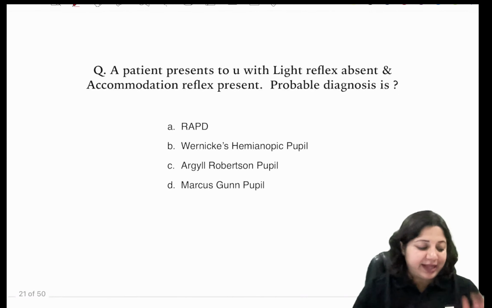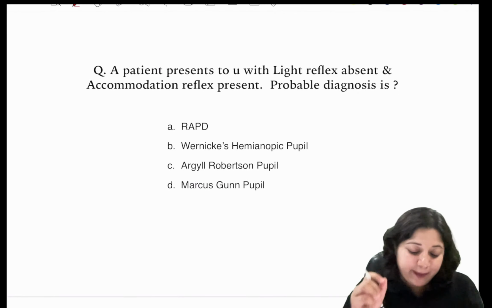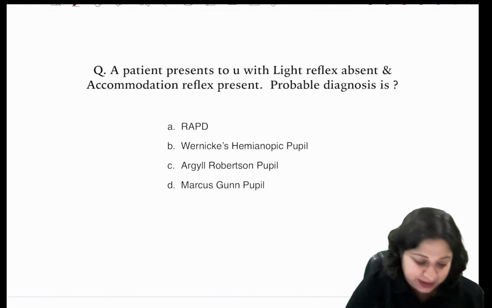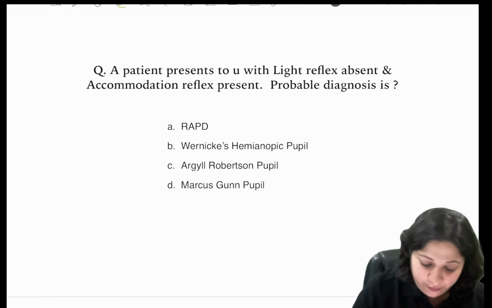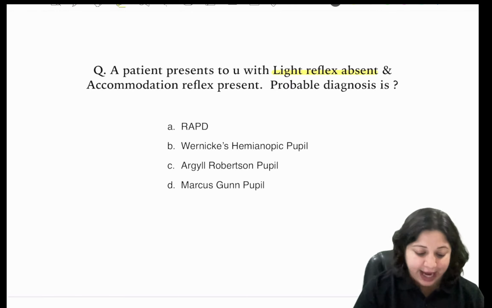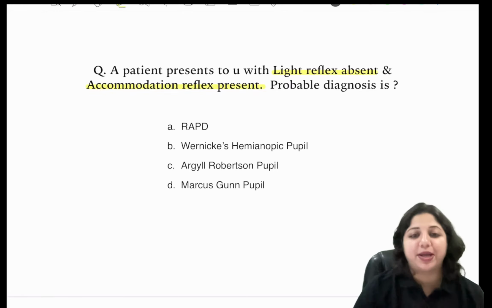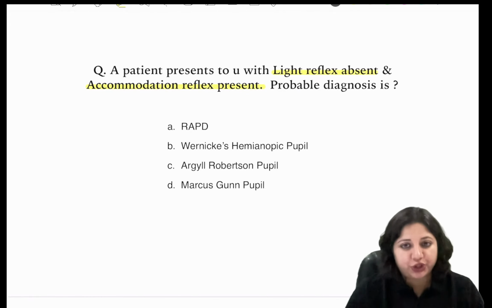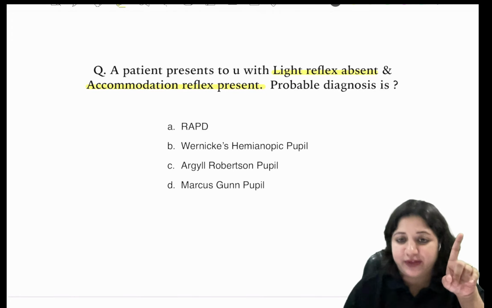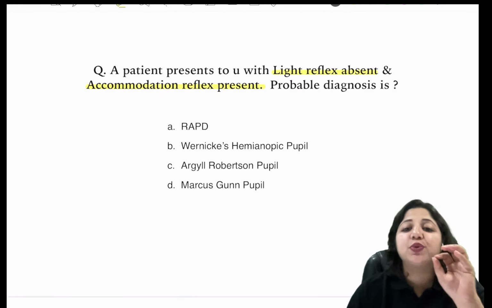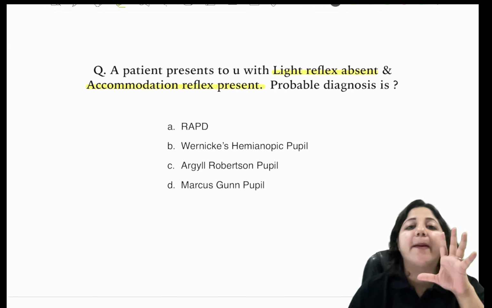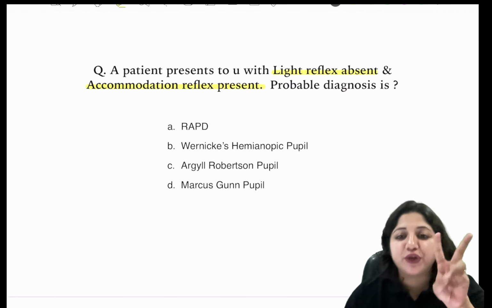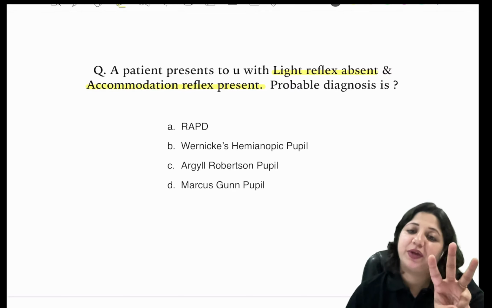All right. So the next question that we move on to is: a patient presents to you with light reflex absent, with light reflex absent and accommodation reflex present. Whenever you talk of neuro-ophthalmology, the first session that we did, I told you visual field defects is a must. Visual pathway, visual field defects, pupillary reactions.